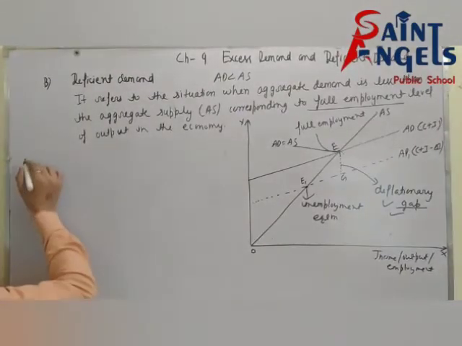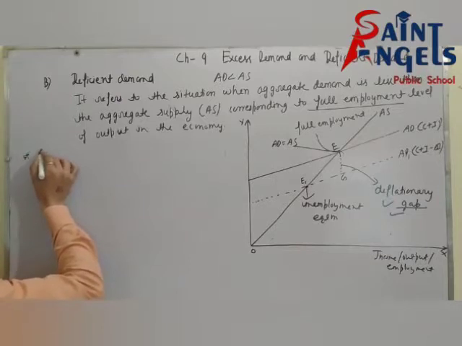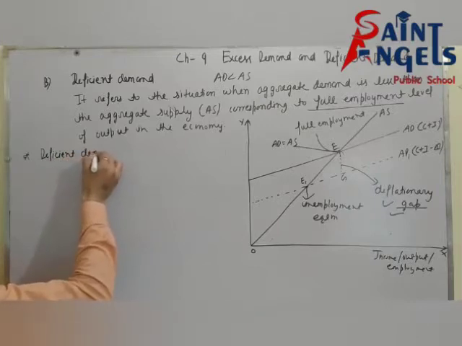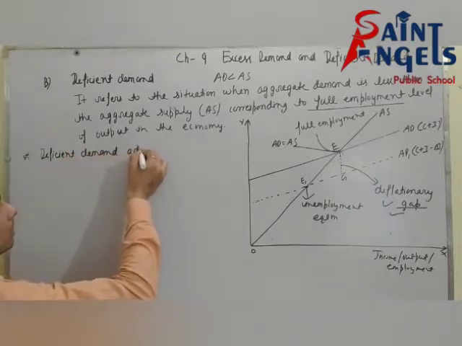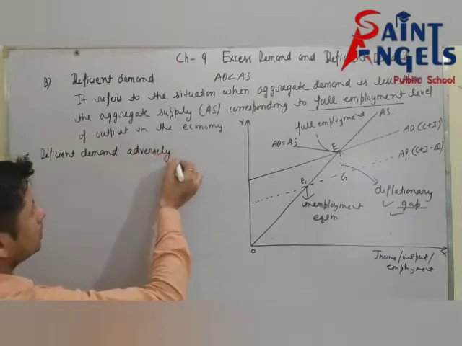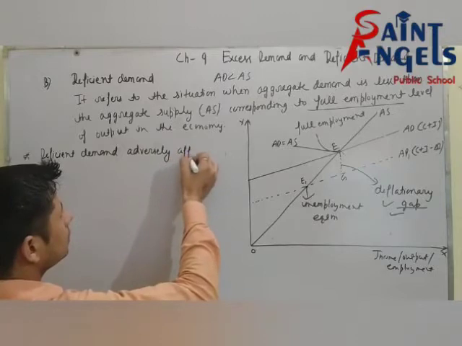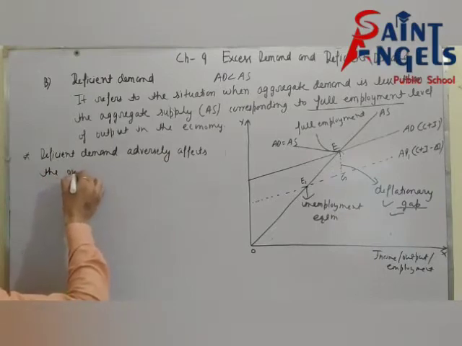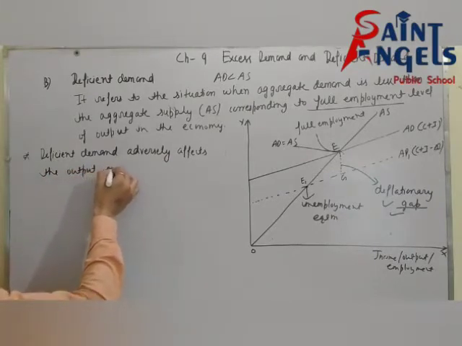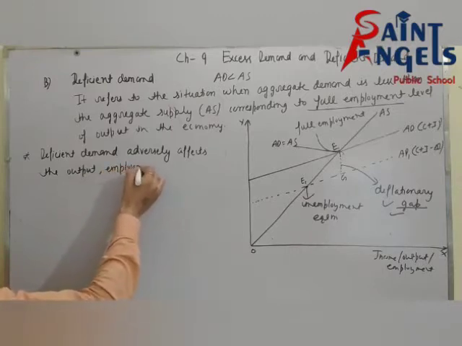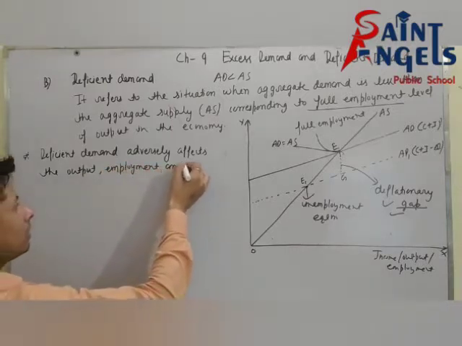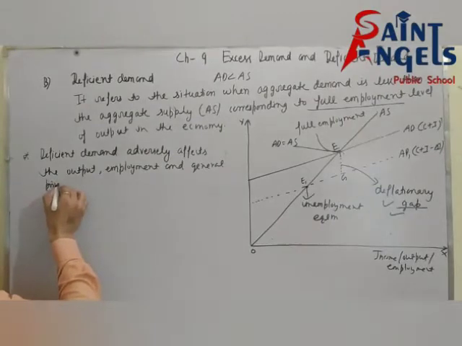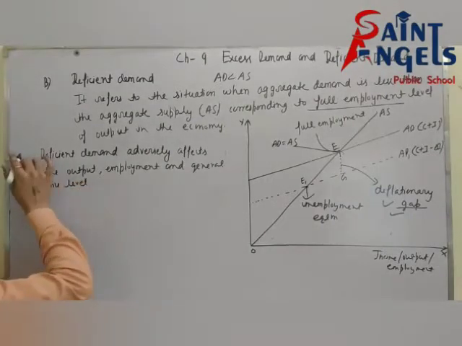See here, deficient demand adversely affects the output, employment and general price level.